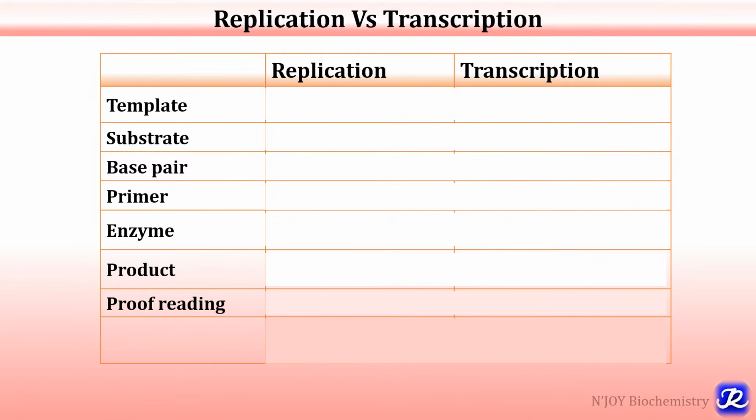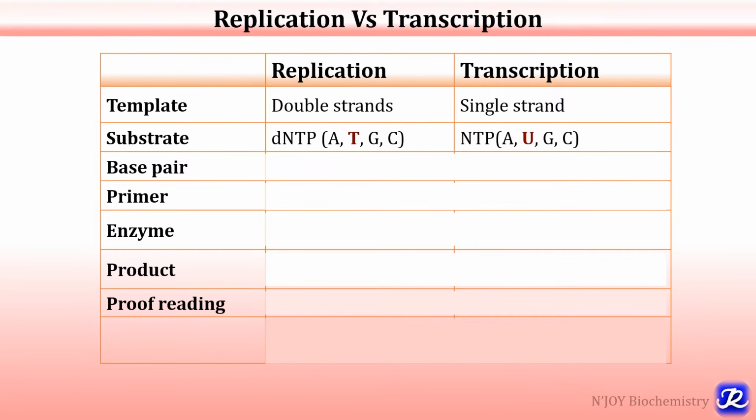Now let's see the differences between replication and transcription. In replication, both strands can act as template strand, while in transcription for a single gene, only one strand can act as a template strand. Deoxyribonucleotide triphosphates are required as substrate for replication, having bases adenine, thymine, guanine and cytosine, while ribonucleotides are required for transcription, having bases adenine, uracil, guanine and cytosine. In replication, A pairs with T and G pairs with C, while in transcription, A pairs with U, T pairs with A and G pairs with C.